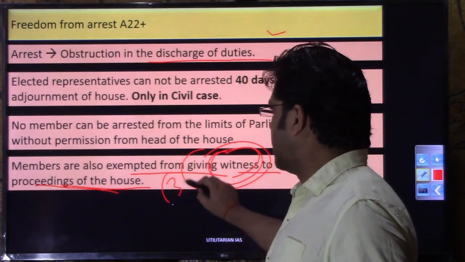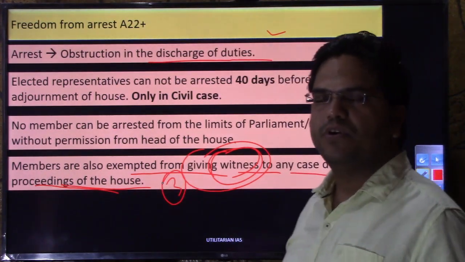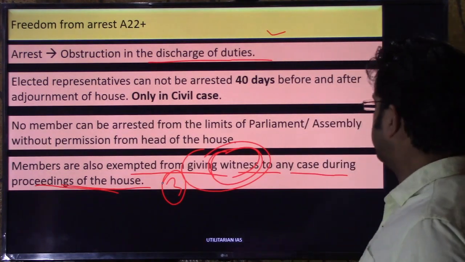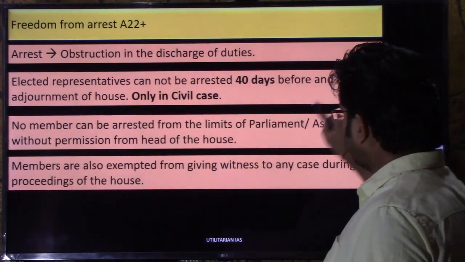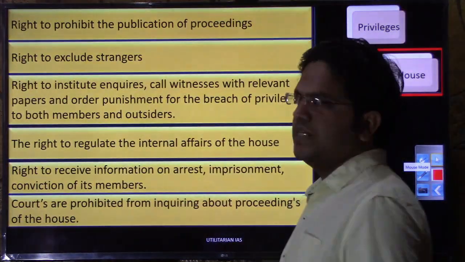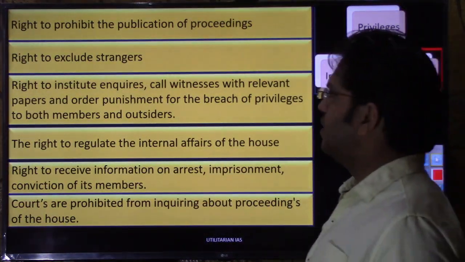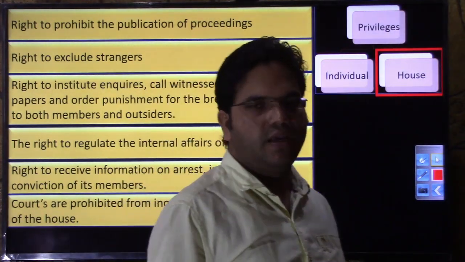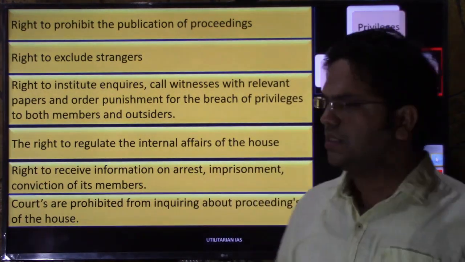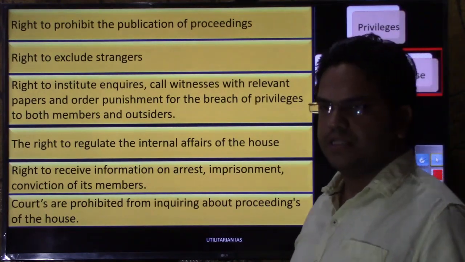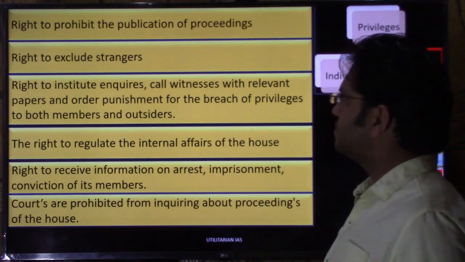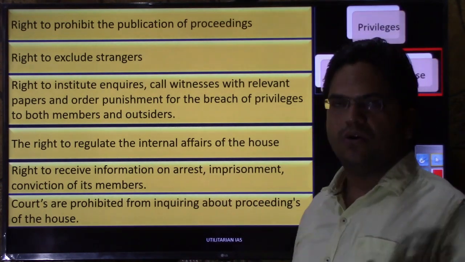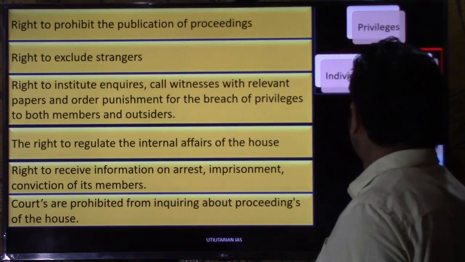So these are the three privileges and immunities that a member of parliament and a member of legislative assembly enjoy at the individual level. Let us move to the next slide and discuss the privileges and immunities that the house, that is Lok Sabha, Rajya Sabha and Assembly, enjoys. So this is the list of privileges and immunities enjoyed at the house level, right? On this slide we will discuss these points briefly. On the next slide we will discuss them in detail.